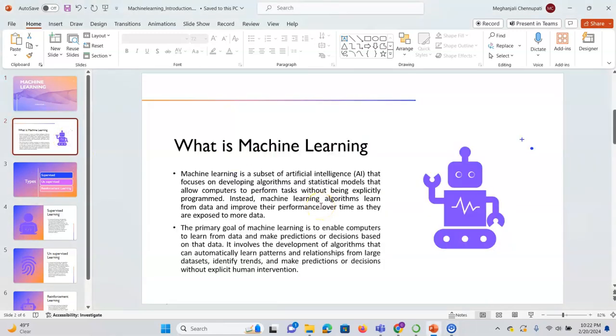If you remember, in our previous video, we discussed what exactly data science, artificial intelligence and machine learning are. So now we will get into machine learning and its types. So what exactly is machine learning?